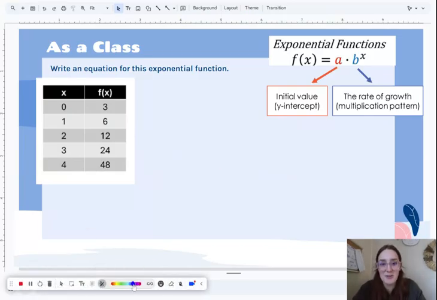Okay, so we're gonna figure out how to write this formula based on a table that's given.